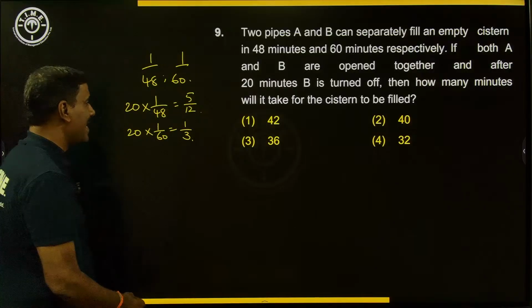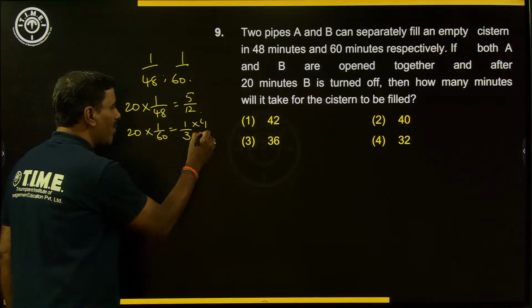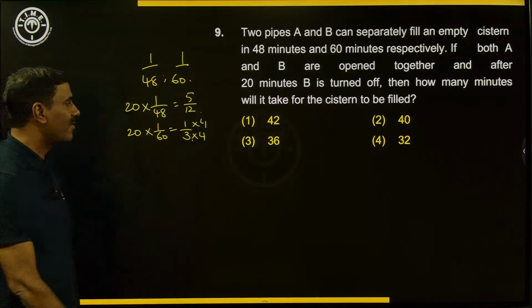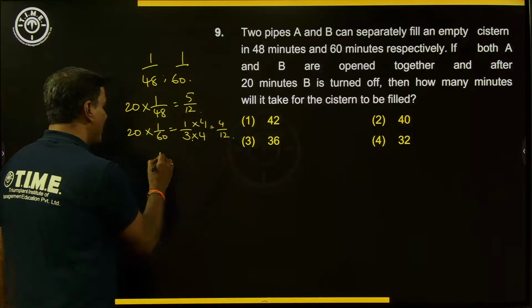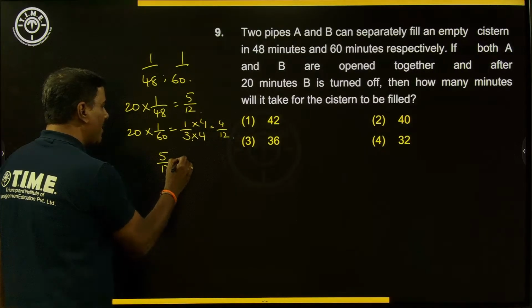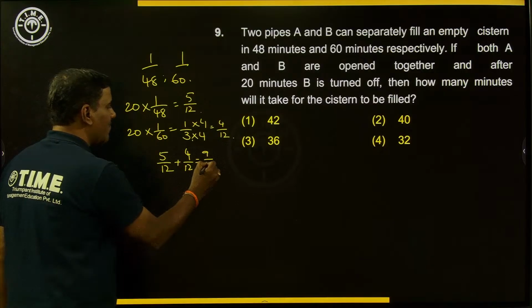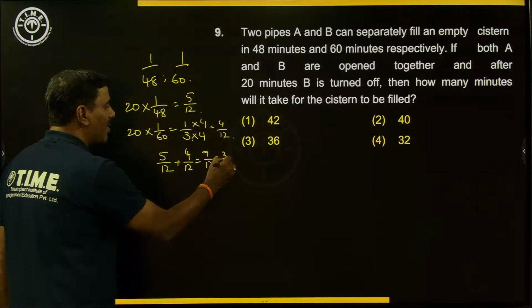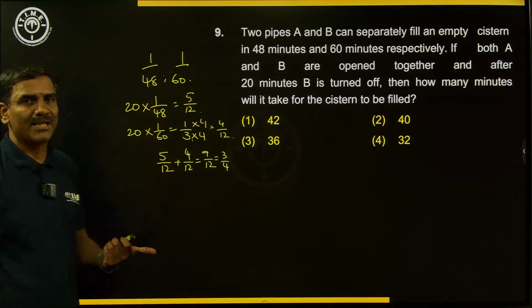Now, as 12 is the denominator here, multiply the numerator and denominator of 1 by 3 with 4, so it becomes 4 by 12. So in those 20 minutes, they filled 5 by 12 plus 4 by 12. That is nothing but 9 by 12 of the tank filled. 9 by 12 is nothing but 3 by 4. So 3/4 of the tank is filled, which means 1/4 has to be filled now.